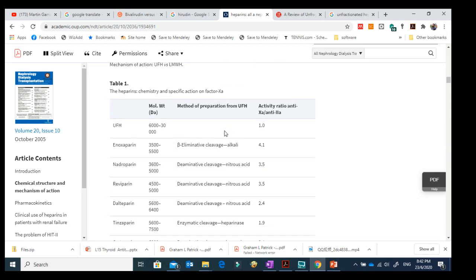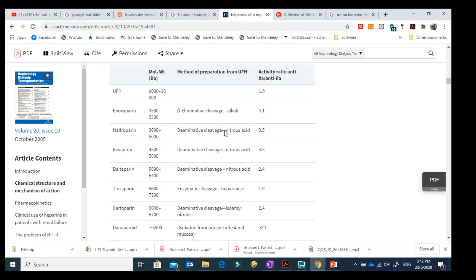Then they are also explaining different types of heparin. For unfractionated heparin, the molecular weight is around 6,000 to 30,000, so it is quite a high molecular weight heparin. That is why unfractionated heparin and high molecular weight heparin are the same.